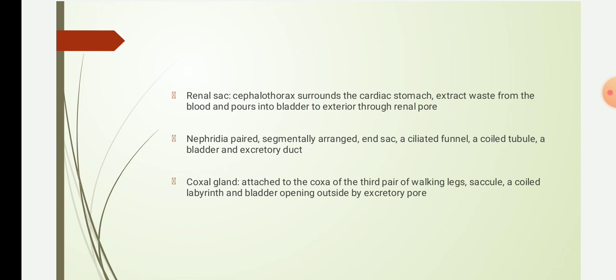These glands are modified forms of the coelomoduct, and each coxal gland consists of sacculae, a coiled labyrinth, and a bladder, and this bladder opens to the exterior environment through the excretory pore. Coxal glands are also found in spiders.